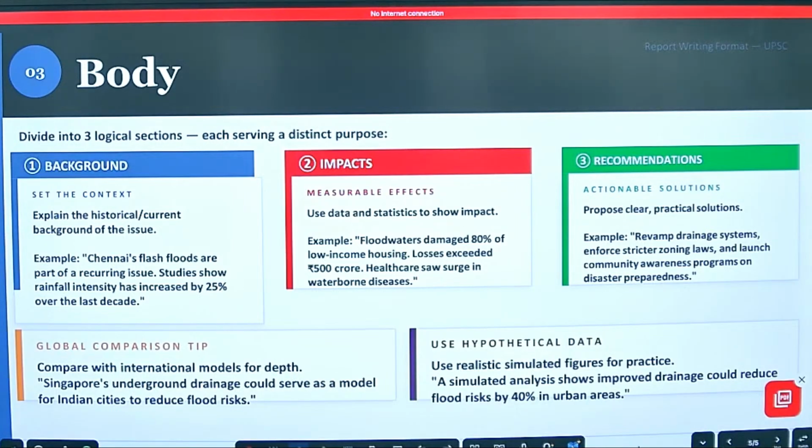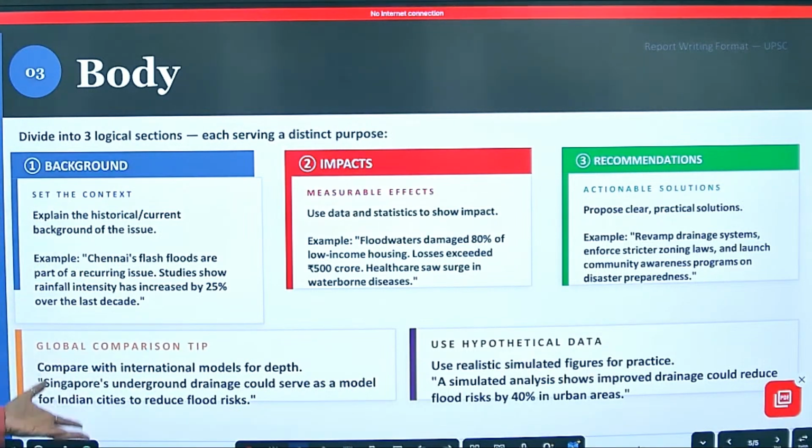Now for example, when I gave one topic related to your green evaluation, in that, many students forgot to mention the UNSC Paris Agreement, which was held recently only. So you have to know about the recent international meetings also, which are being done by our country. Is that clear, all of you? That is the current affair which we are talking about from you people, because you are treated as an officer. The assessor will read your paragraphs, your essays, your reports as an officer, thinking like an officer. Clear?